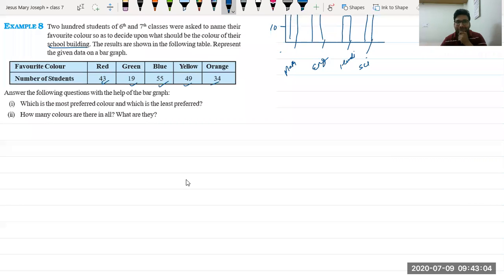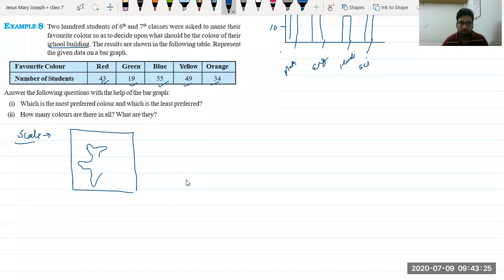Now, before starting to make the graph, we have to choose the scale. Now, the question comes, what is a scale? Please understand this. You all have seen the map of India. Something like this you have seen. In this, they write the scale over here. You can check on your side. They will write like this: 1 millimeter is equal to 10 kilometer.